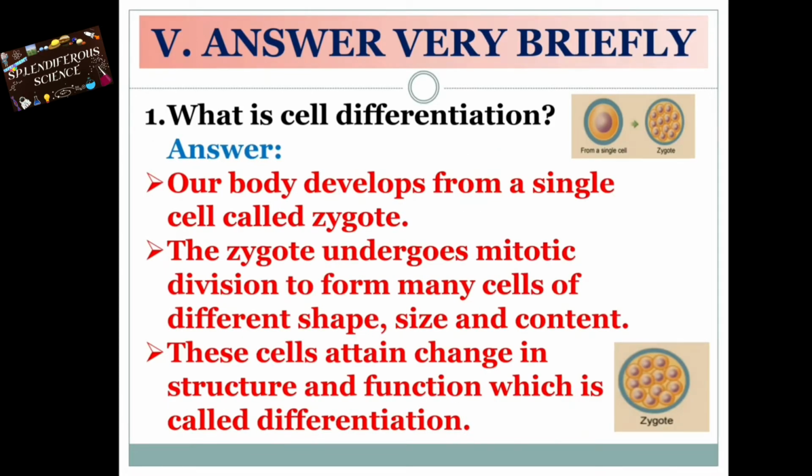First question, what is cell differentiation? The answer is our body develops from single cell called zygote. The zygote undergoes mitotic division to form many cells of different shape, size and content. These cells attain change in the structure and function, which is called cell differentiation.